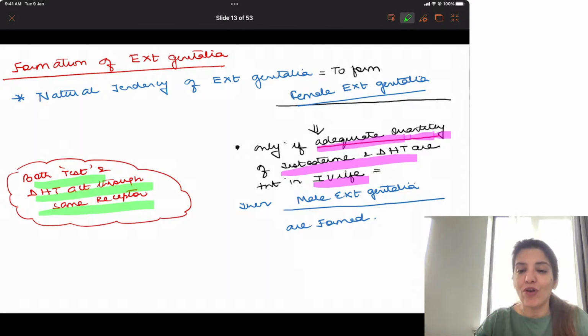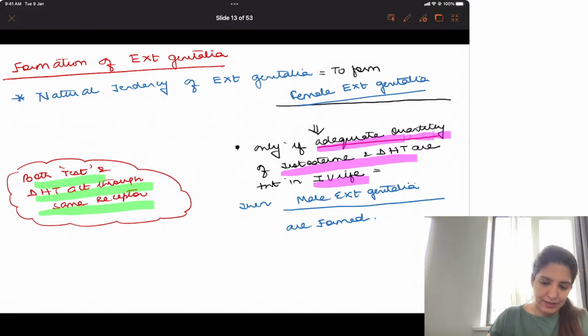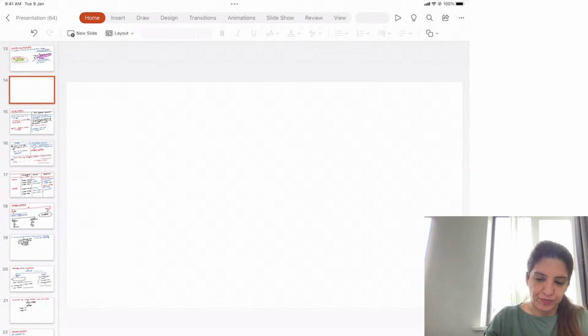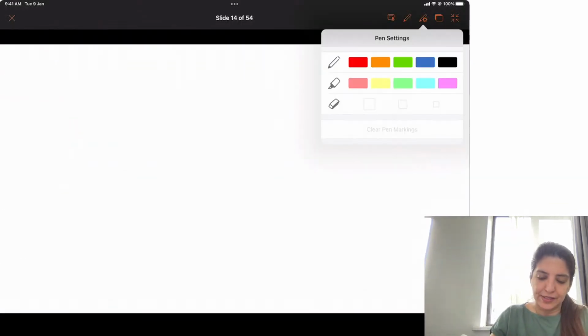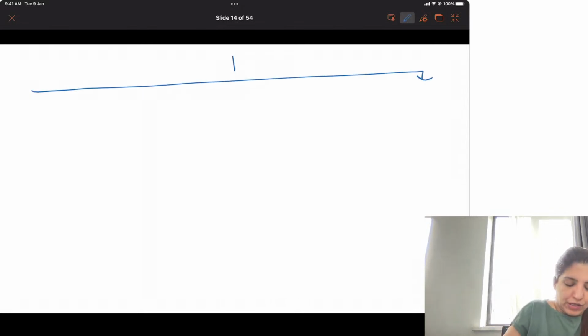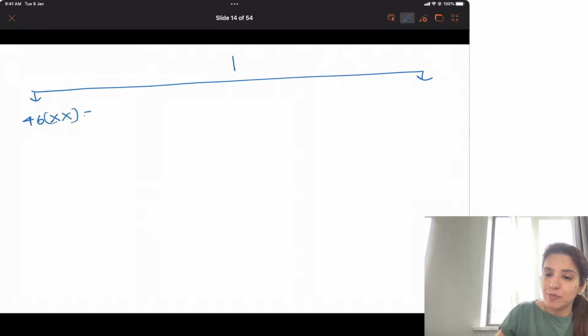Now, if you've understood my point that the natural tendency is to form female external genitalia, let us consider three conditions and see how the external genitalia look in each. I want you to write this down. Suppose I have a 46XX individual, which as per genotype will be a female.